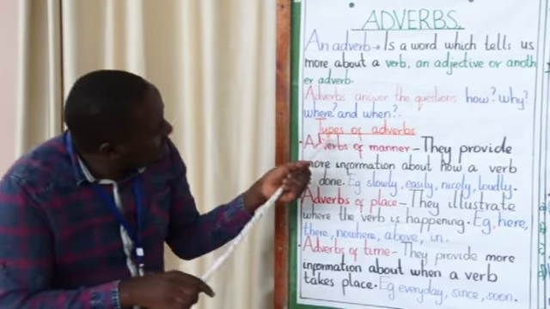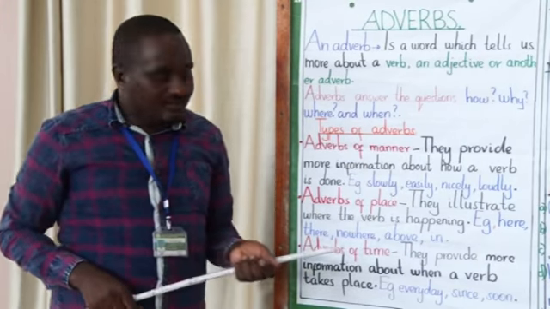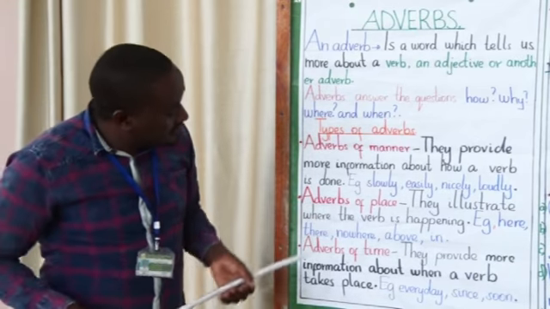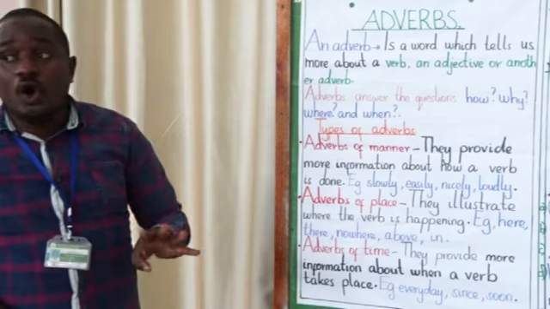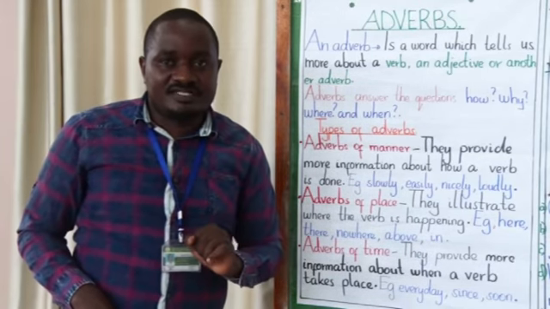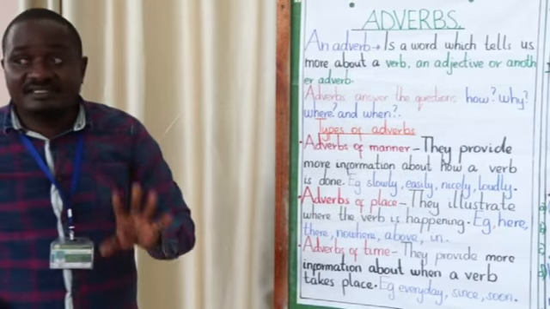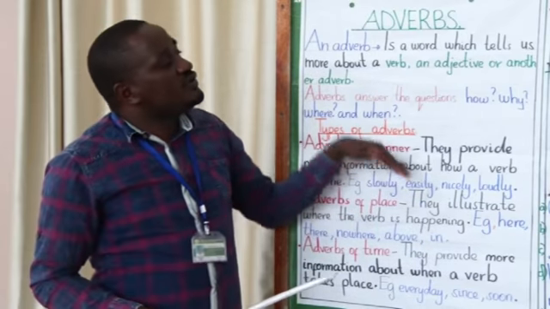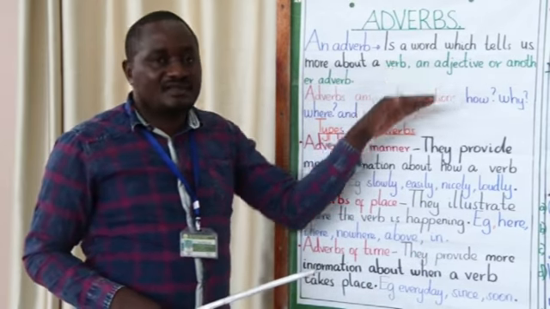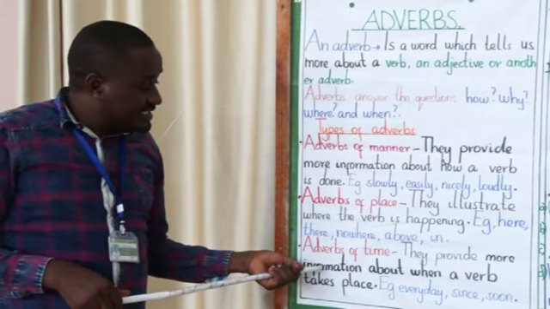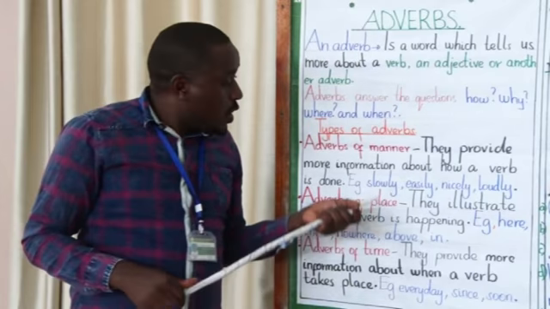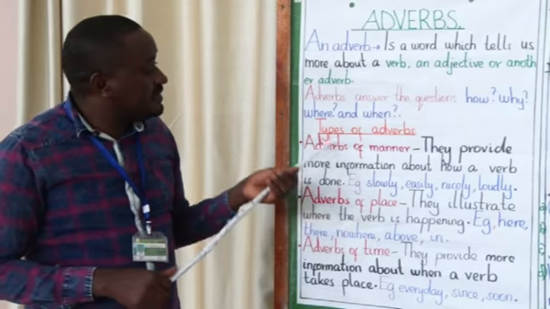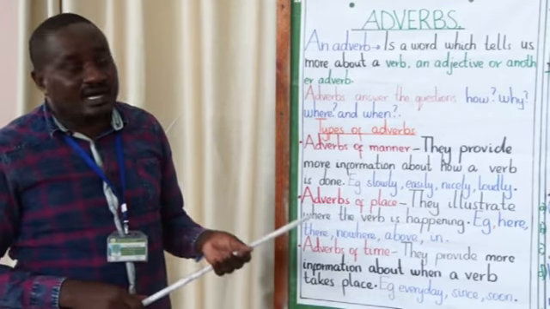Let's check the types of adverbs. Then we'll see adverbs in sentences. From here on we are going to see the 4 types of adverbs. We're in class 4, but there are 7 types of adverbs; you learn them when you reach class 5, class 6 and class 7. But according to your level as class 4, you're going to learn 4 types of adverbs.